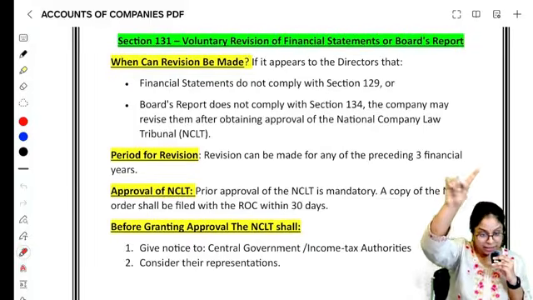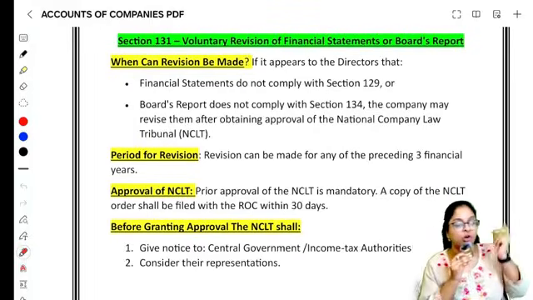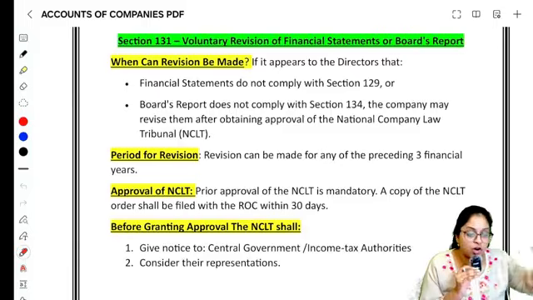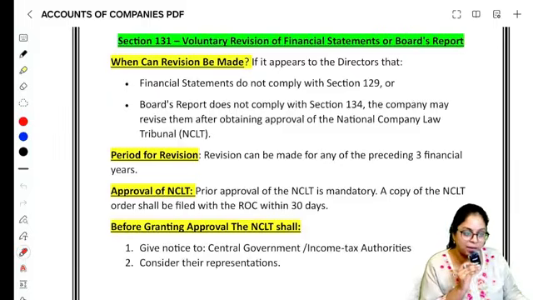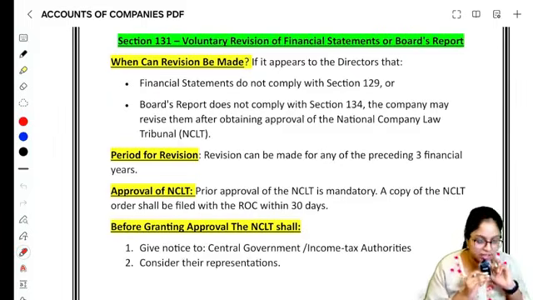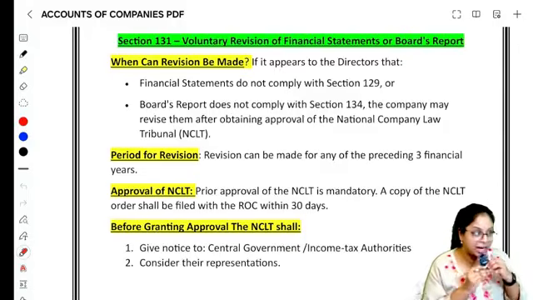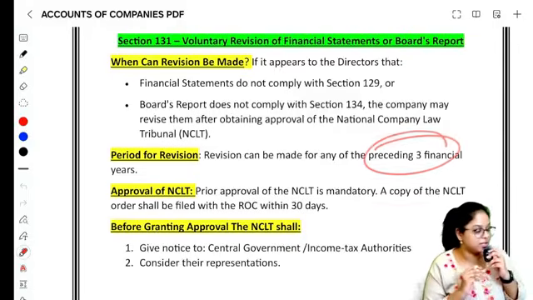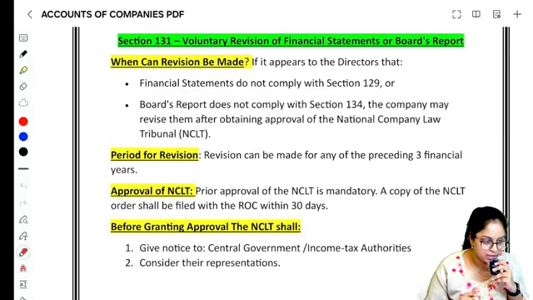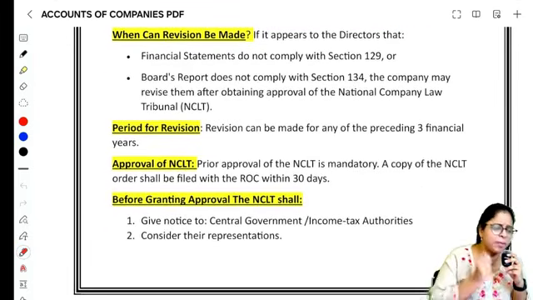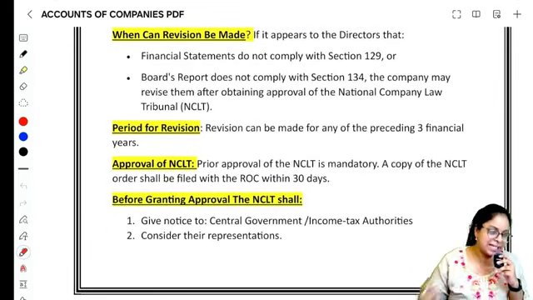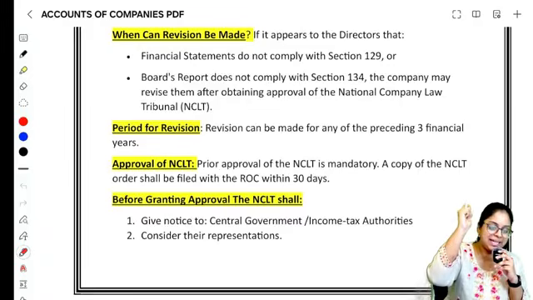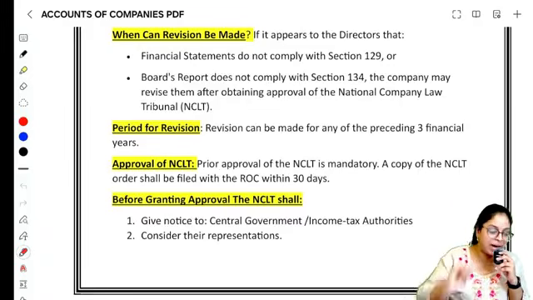In section 130, I'm doing a comparison so that it's easier for you. First, in section 130, how many years of financials can you revise? You can revise financials of the last 8 years. In 131, because it's a voluntary revision, you can only do it for the last 3 years. Next, for this also you will have to apply to the NCLT. You need NCLT's approval, and once they give you the approval, yes, you can go and revise.